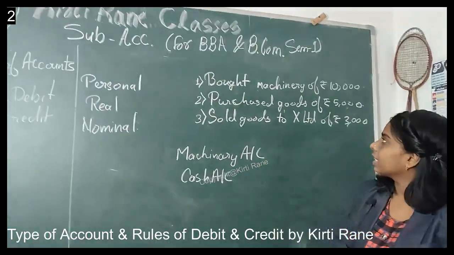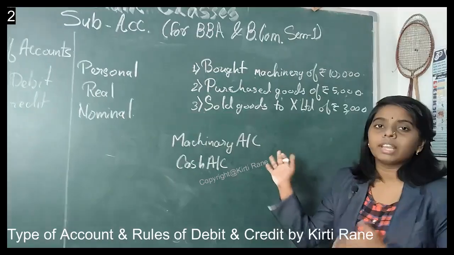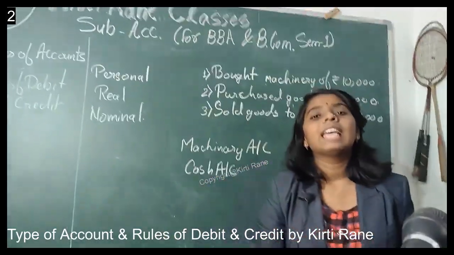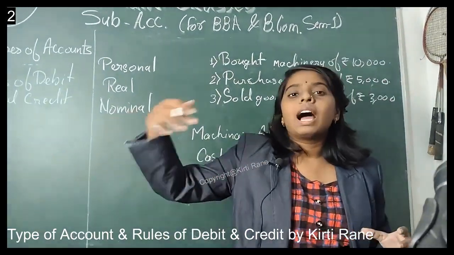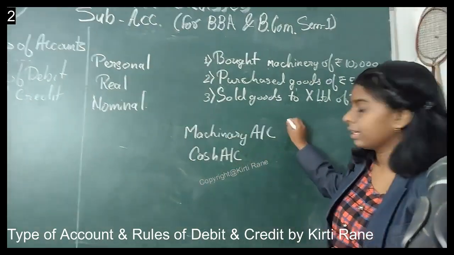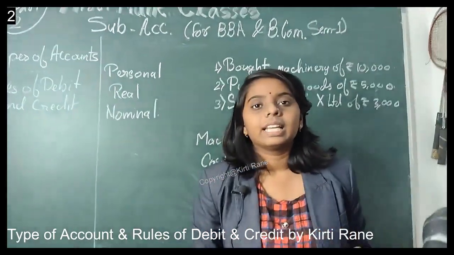Now according to it we can say that machinery is coming inside the business and we are paying cash outside the business. So the flow of machinery is inwards and the flow of cash is outwards.